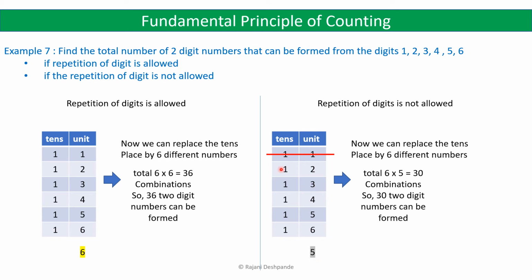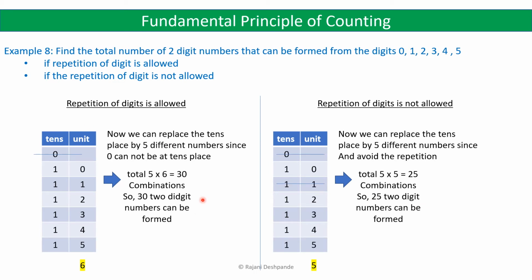Again, for the second digit, suppose you take 2, then you cannot use 2 here, but you can have 1. So again 5 options. If you take 3 in the tens place, you cannot take 3, but you can take 1, 2, 4, 5, 6. So again 5 options. So 6 into 5 is equal to 30 combinations. So you can say that you can form 36 two-digit numbers if repetition of digit is allowed, and 30 two-digit numbers if repetition of digit is not allowed.